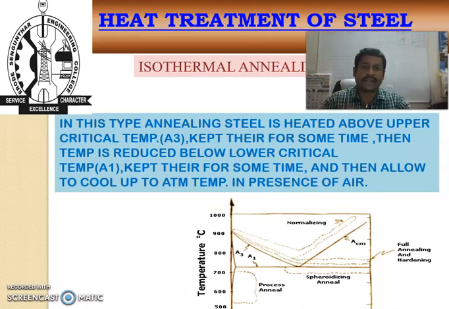And in this type of annealing, the steel is heated above the upper critical temperature, that is the A3 line, and kept at that particular temperature for a sufficient period of time. Then the temperature is reduced below the lower critical temperature and kept at that temperature for some period of time, and then allowed to cool to atmospheric temperature. This process is done in the presence of air. This is called the isothermal annealing process.